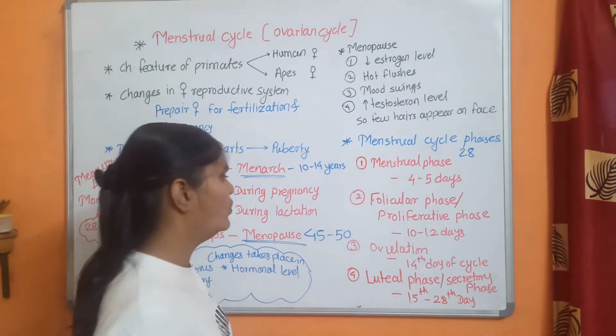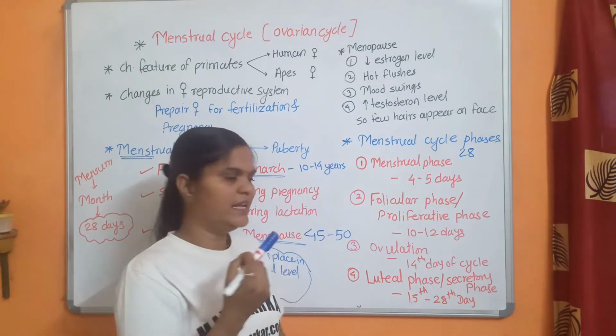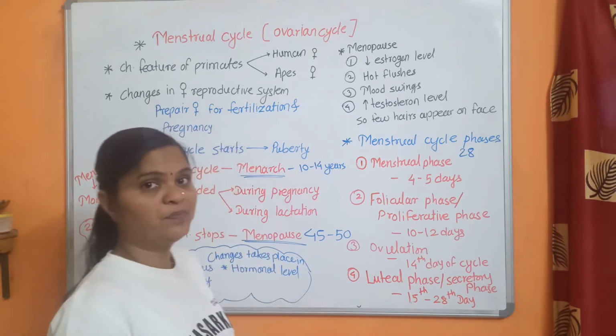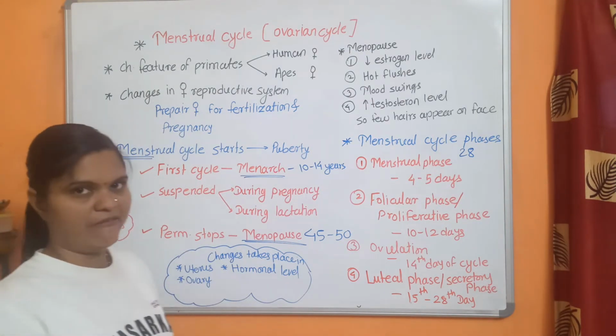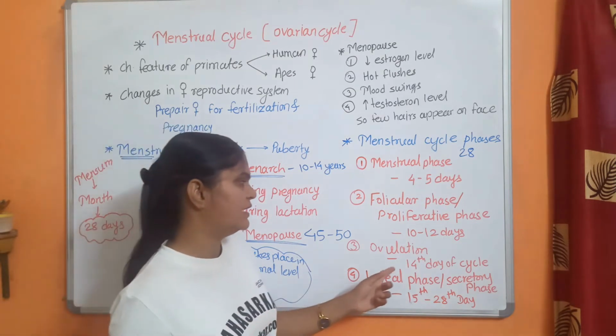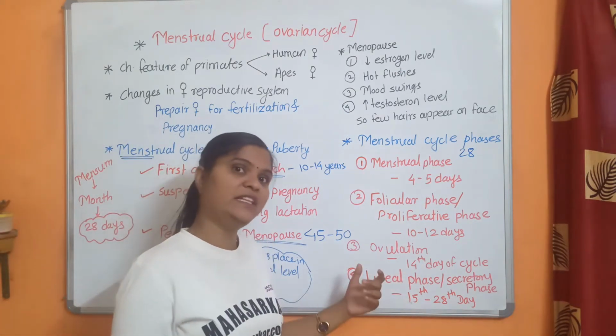Ovulation is just an event in which the secondary oocyte is released from the Graafian follicle, and it takes place on the 14th day of the cycle.